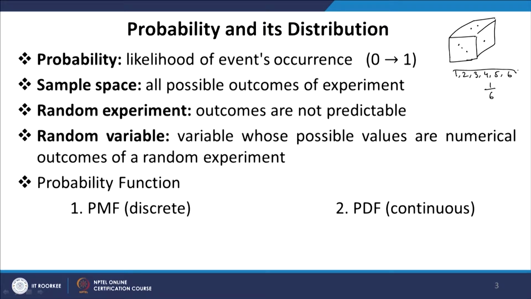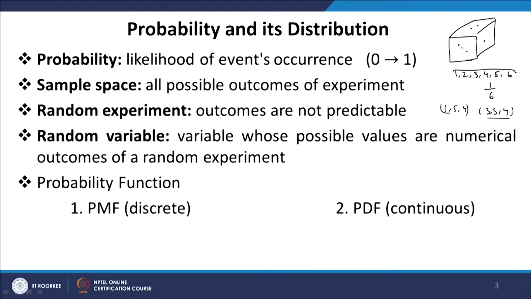Random experiment means we are doing an experiment where we want to roll the dice, let us say 3 times, and find out what numbers we get. So, we can have 1, 5, 4, this may be one experiment, we can have 3, 2, 5, 4, and this may be a second experiment and so on. In each experiment we can have a number of samples and the outcome is going to be purely random, which cannot be predicted. So, random experiment means outcomes are not predictable. We will get some numbers, but the numbers may be purely arbitrary or random out of the sample space.